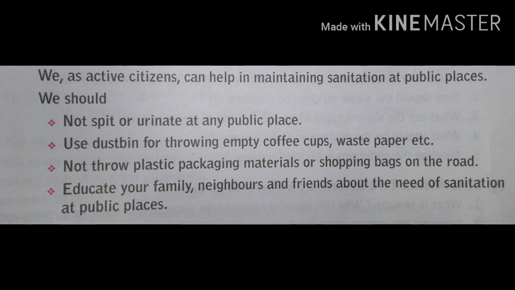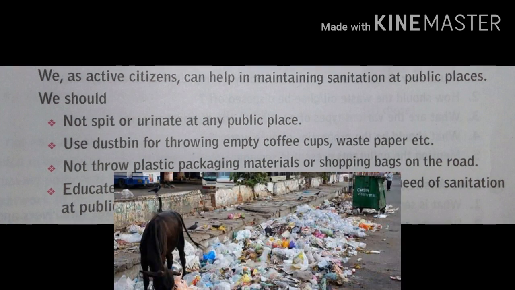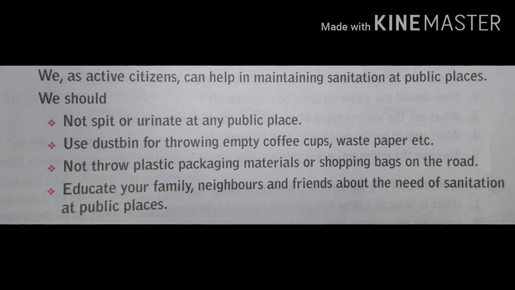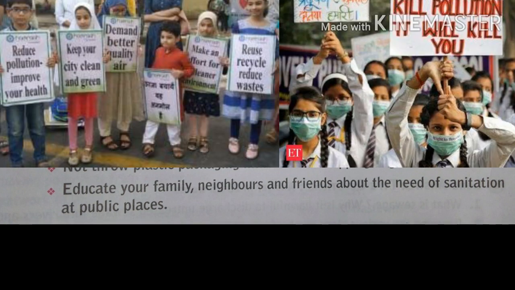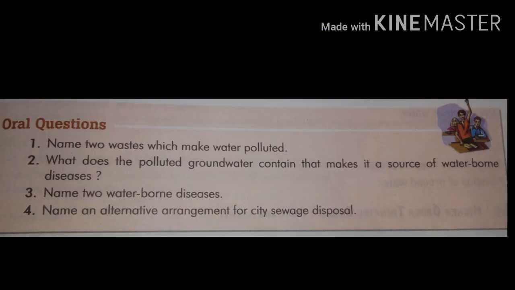And the third one, do not throw plastic packaging materials or shopping bags on the road. Mostly we see polythene bags moving on roadsides or in the main market, very usually. So we should avoid throwing these plastic bags on the road. And the last one, educate your family, neighbors and friends about the need of sanitation at public places. उनको हमें अवेयर करना पड़ेगा कि हमें ज़रूरत क्या है सैनिटेशन की, इससे बीमारियां नहीं फैलेंगी, हम सेहतमंद रहेंगे इससे. So by following these methods, we can help in maintaining sanitation at public places.